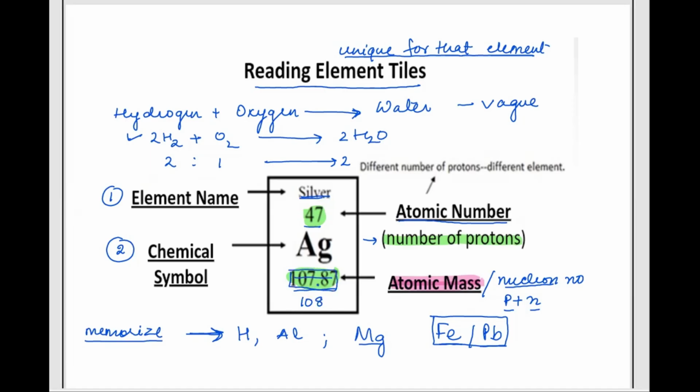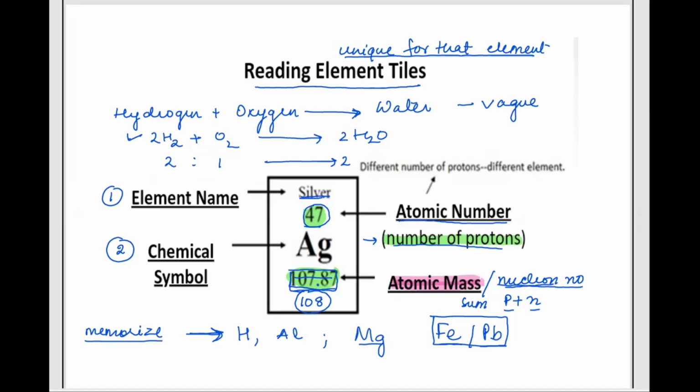So we'll be looking at these decimal values for the atomic masses in our later years, after O levels and A levels, where we'll look at all the elements having these masses in their decimal form. Right now we have only chlorine that we'll be looking at, and we will get back to the reason why they are written in fractions. So let's suppose that the atomic number and the masses are whole numbers only. Atomic number is the number of protons. The atomic mass is also known as the nucleon number, which is the sum of protons and neutrons.